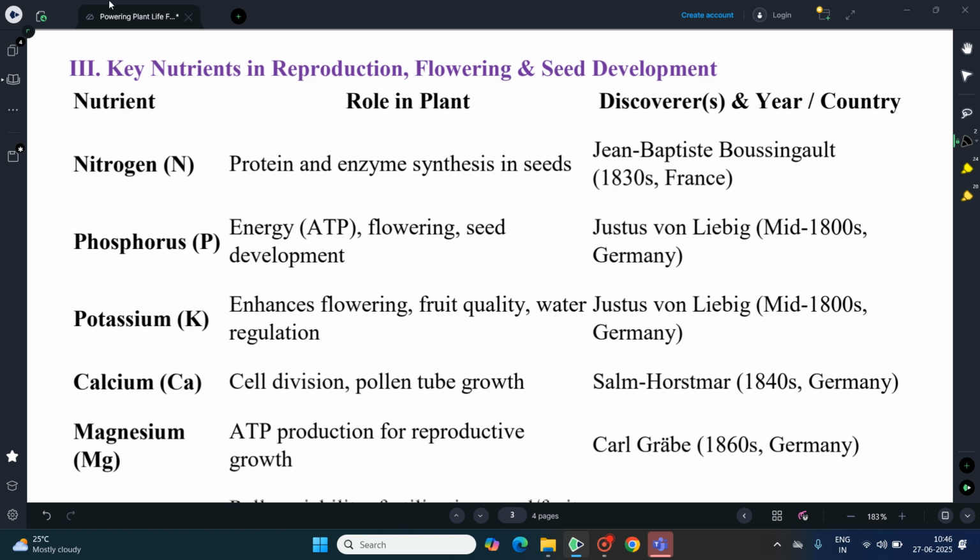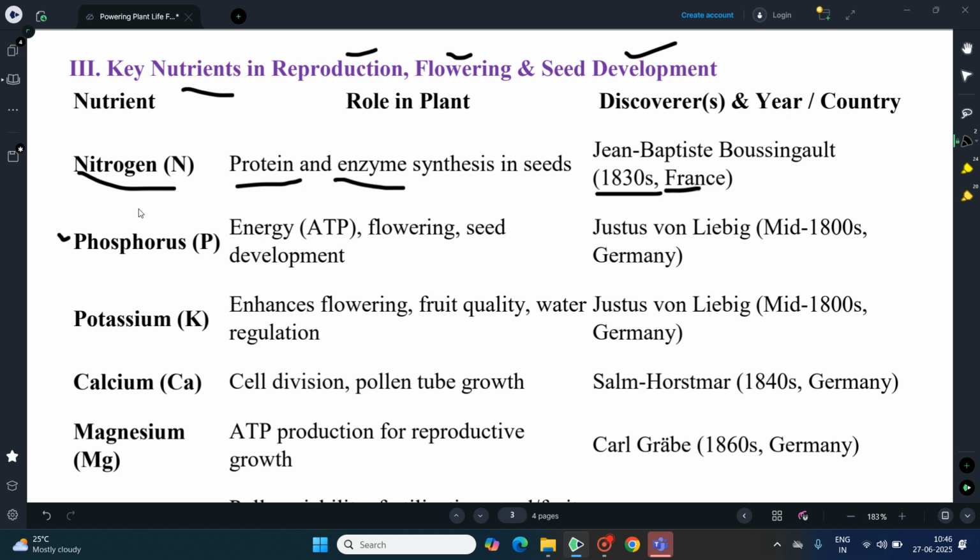Next we pass on to the key nutrients that play an important role in reproduction, flowering, and seed development. Nitrogen is used in the synthesis of protein and enzymes in seeds, and this was discovered by Jean Baptiste Boussingault, a Frenchman, in the 1830s.